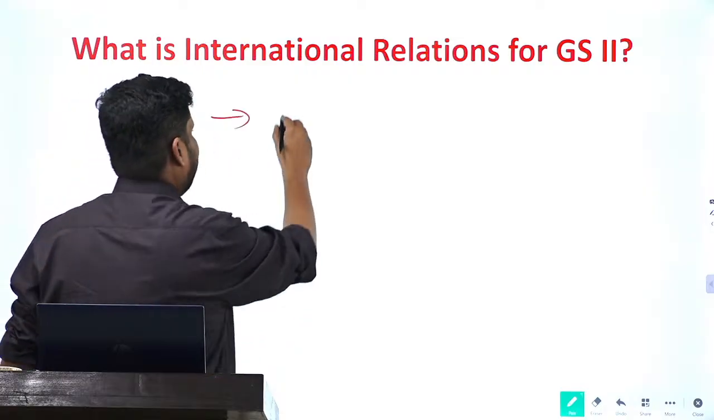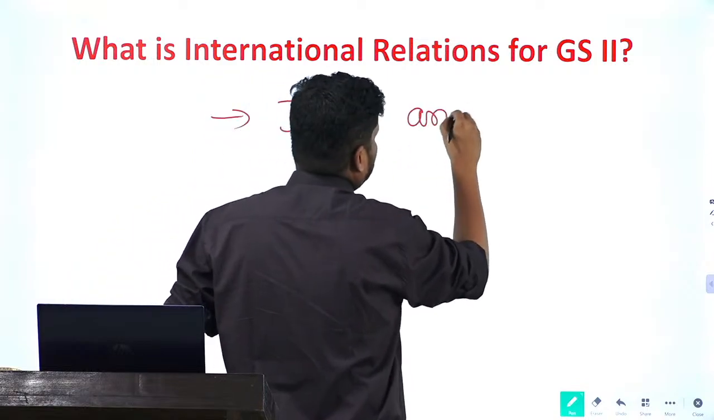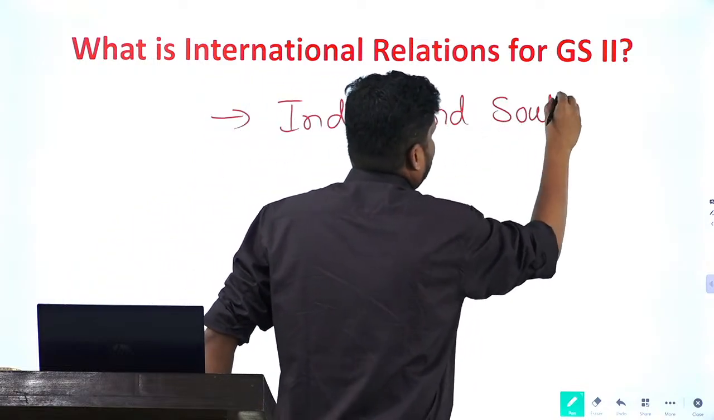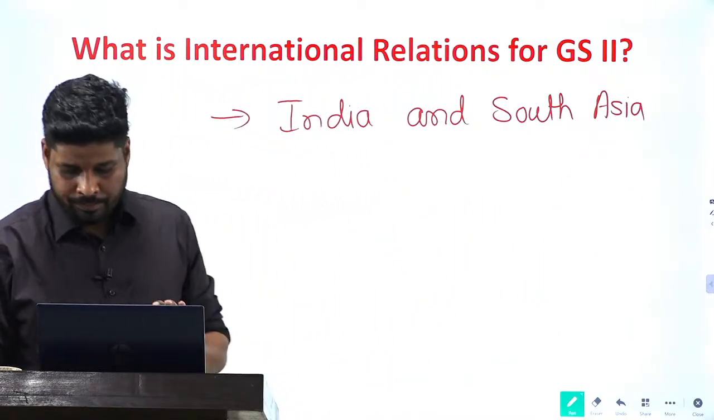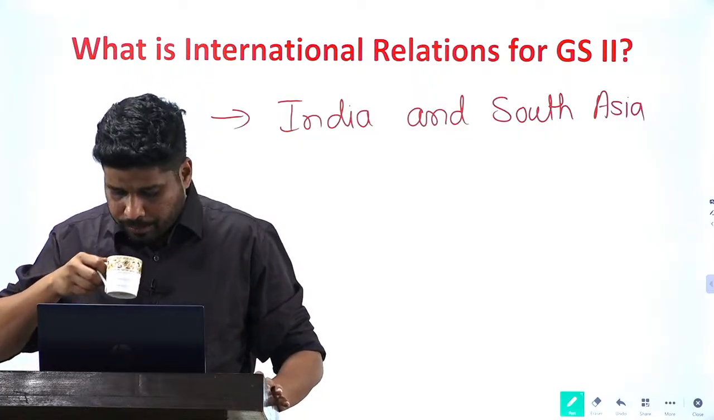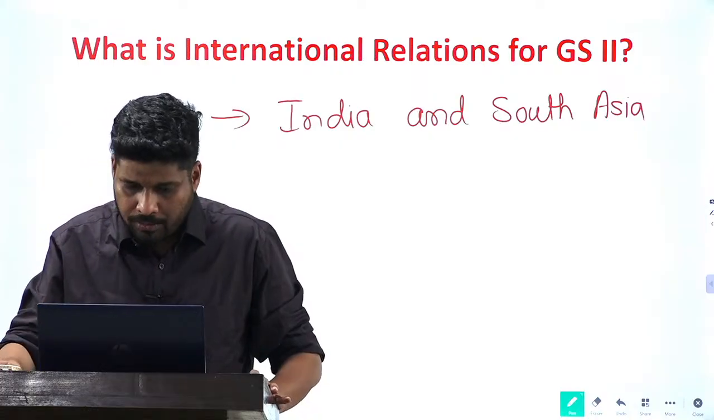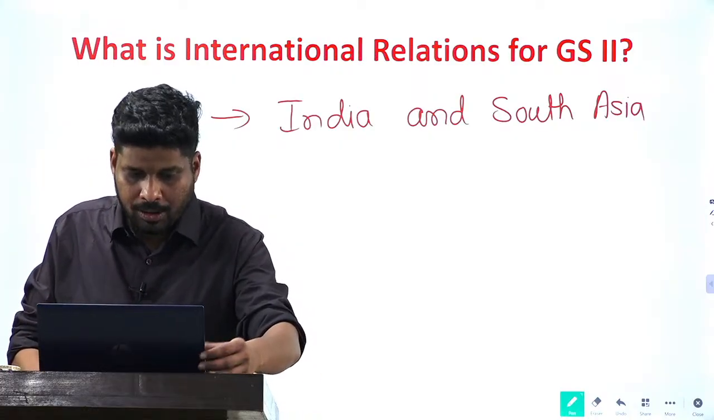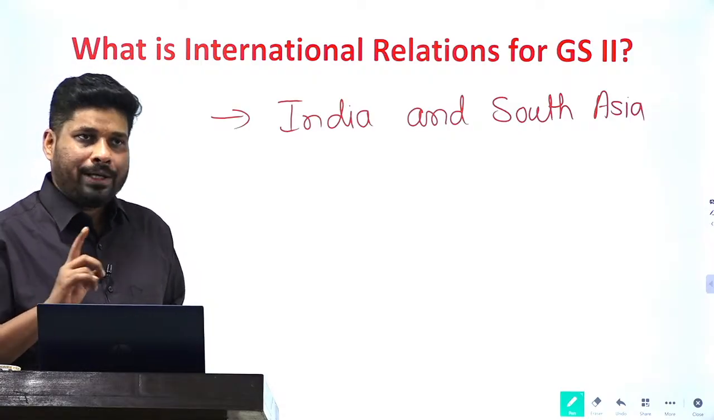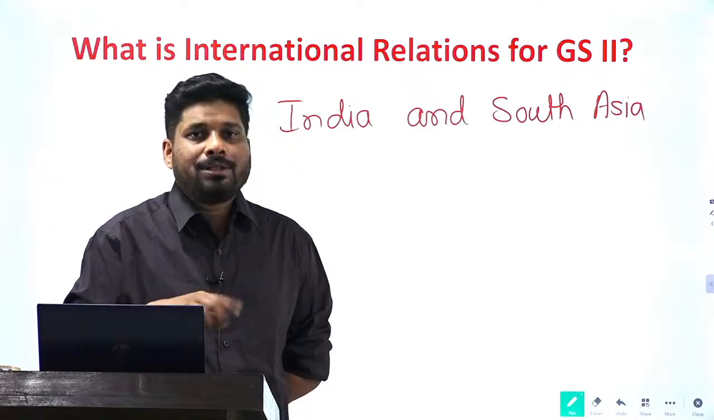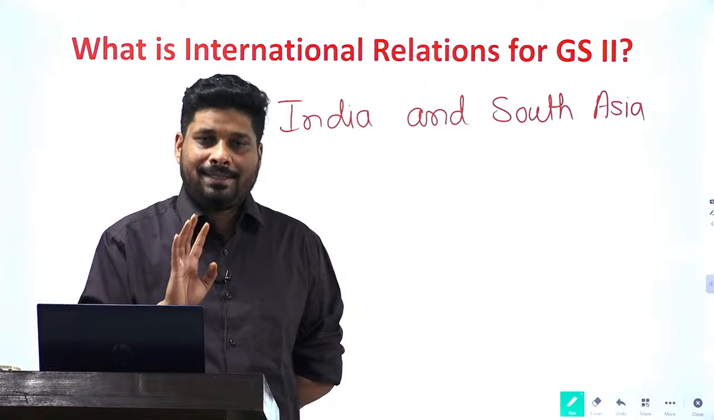First is India and its neighborhood. So basically India and South Asia. Every year there will be at least one question, mostly 10 marker. If you observe PYQs, what do you notice? We notice that every year there is at least one question on India's relation with one of its neighbors from South Asia, and that question is asked for 10 marks.